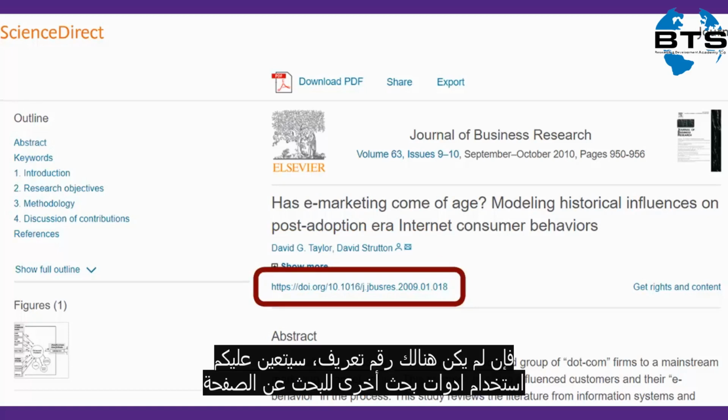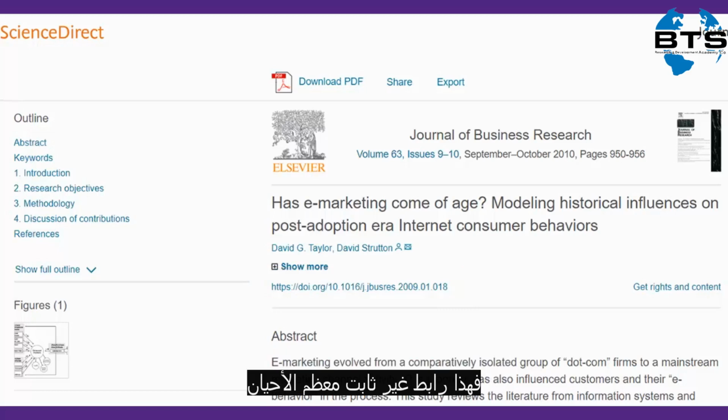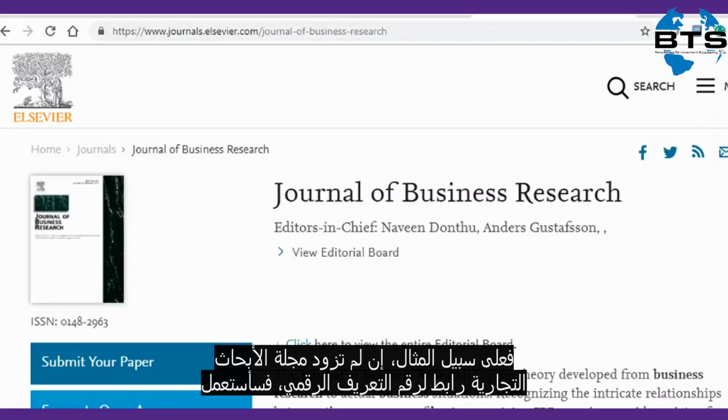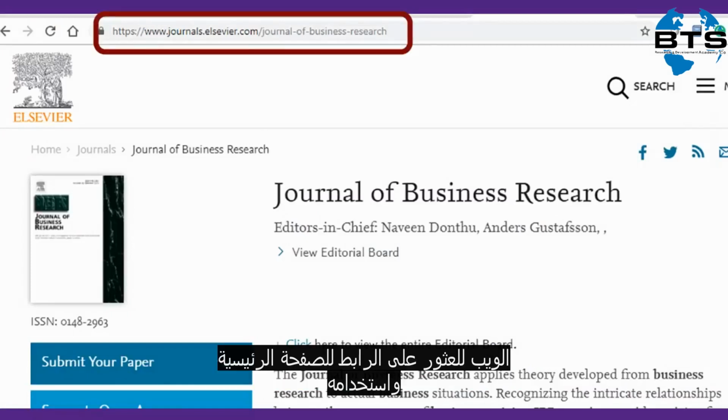If there truly is no DOI, then you would use some other search tool to look for the home website of the journal itself. This is not the same as the library database URL where you found the article, because that is often an unstable URL. For example, if this Journal of Business Research didn't provide a DOI, I would have used the web to find its homepage and use that URL.